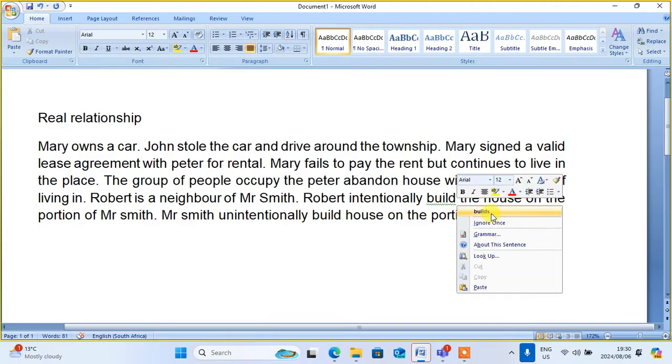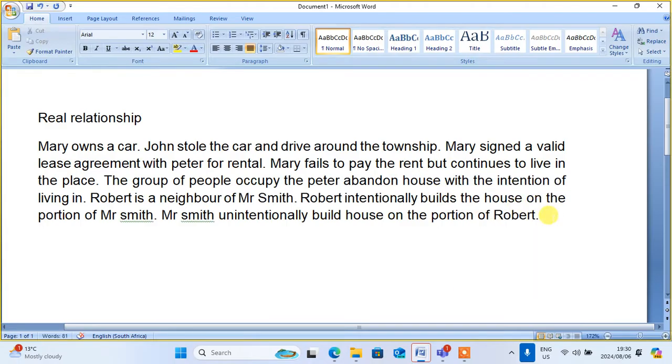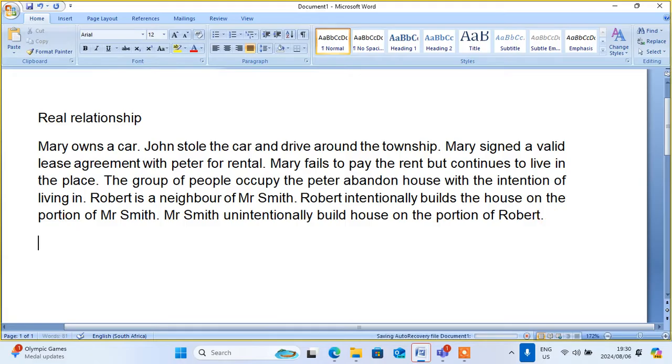Then in this, you will get different scenarios. I have written different scenarios so that in the examination you will be able to realize what a real relationship could be. So before we answer here, you must know that in the real relationship, we have two types. A person can be a possessor, or the person can be a holder. There are two types.